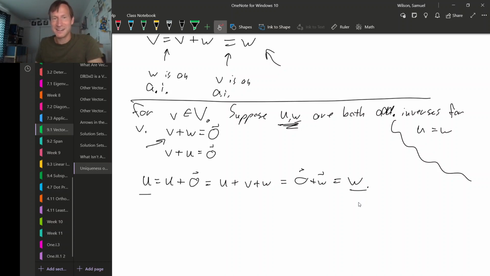Additive inverses are unique. There's only one additive inverse for any given vector little v. There are a few other properties like this that you might want to add to the list of vector space axioms, but actually follow from the axioms that we already have. For example, you might suspect that the additive inverse for v is the scalar -1 scalar product with the vector v. And that is something that you can show using the axioms we already have. I'll let you do it as an exercise.